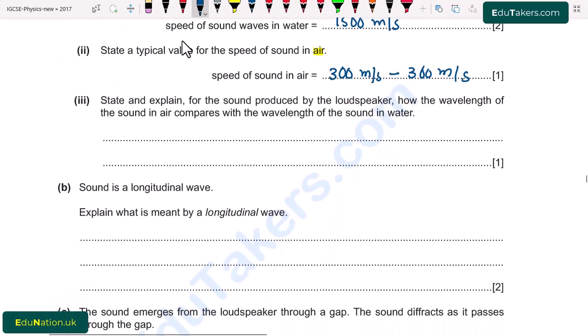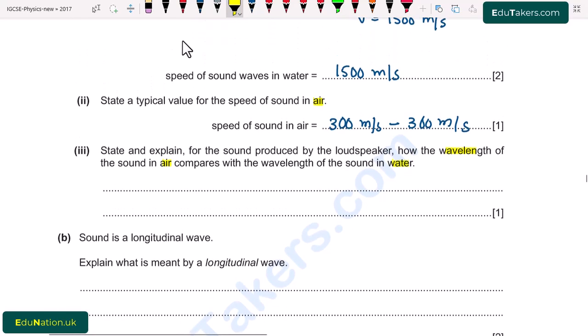Next, part 2. State and explain for the sound produced by the loudspeaker how the wavelength of the sound in the air compares with the wavelength of the sound in water. So how can we compare the wavelength of the sound in air and the wavelength of sound in water?